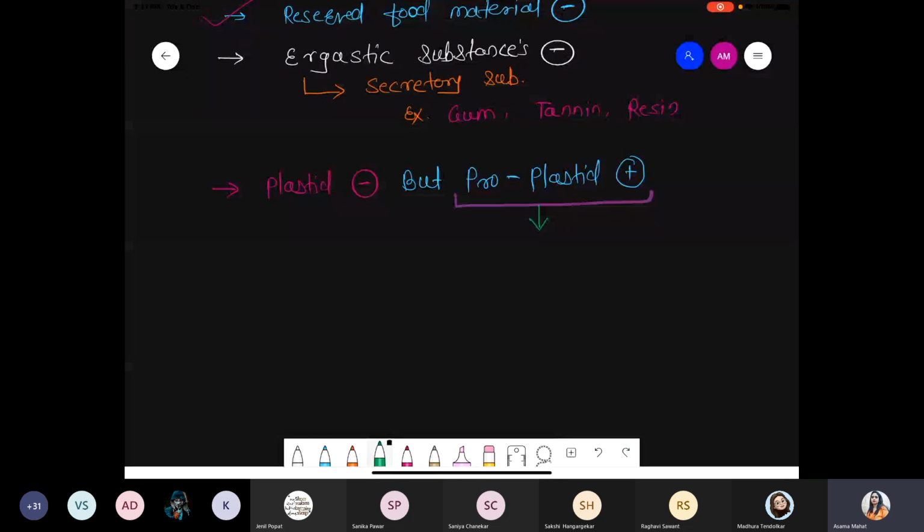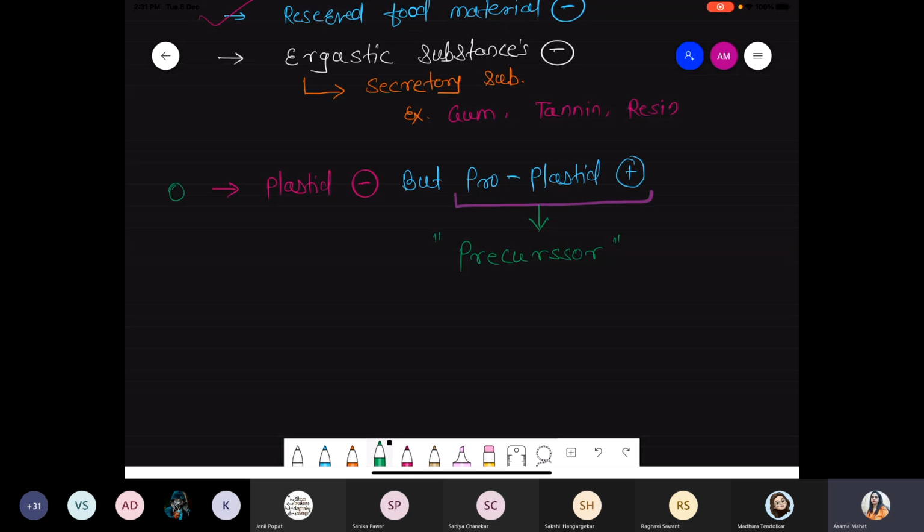So we are talking about which part? Which part is present? Okay. So in case of the meristematic tissue, first of all, plastid absent, right? But proplastid is present. What is the meaning of the proplastid? Proplastid, nothing but we are talking about something a precursor cell. Precursor means what? Something origin, or we can say something initiation part. So there are precursor cells present.